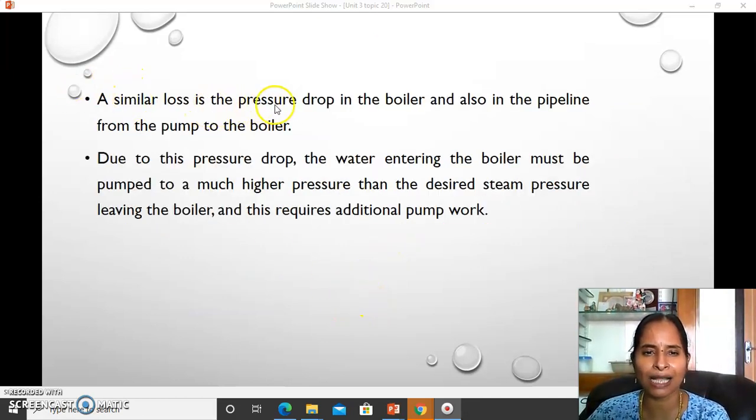Okay, a similar loss in the pressure drop in the boiler and also in the pipeline from the pump to the boiler is also occurring. Due to this pressure drop, the water entering the boiler must be pumped to a much higher pressure than the desired steam pressure leaving the boiler, and this requires additional pump work.